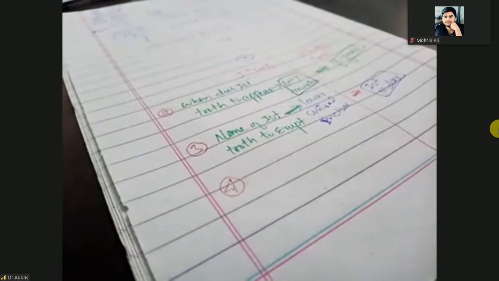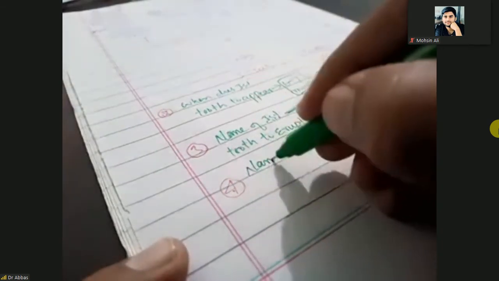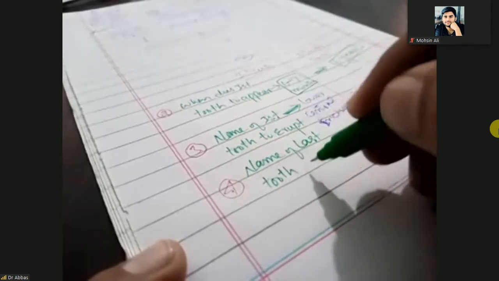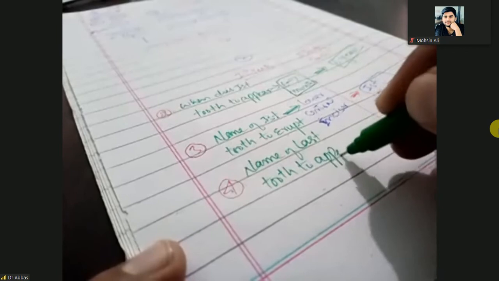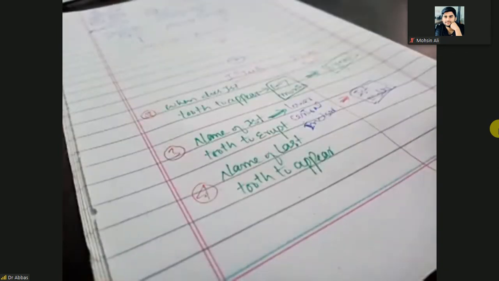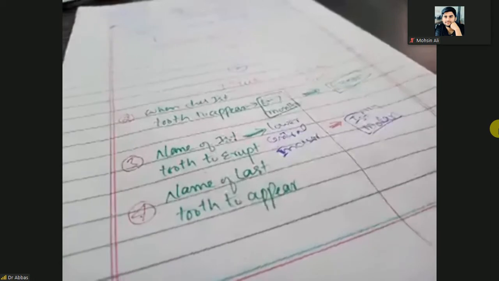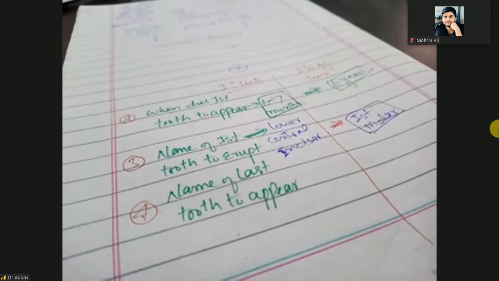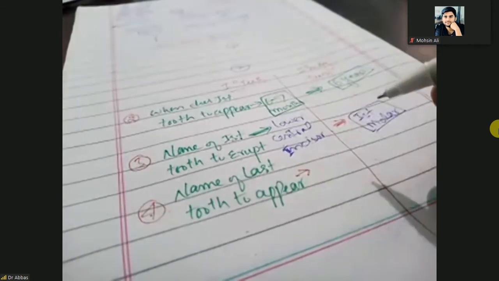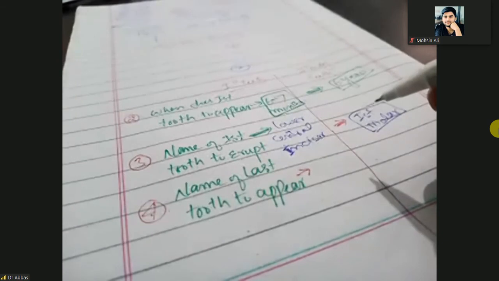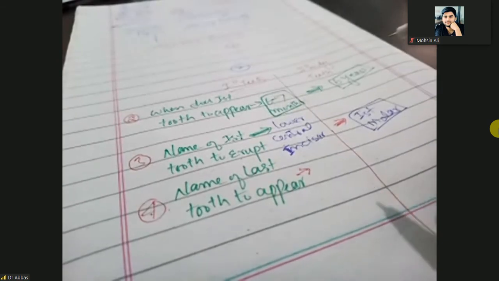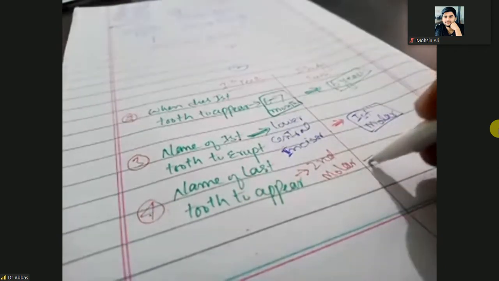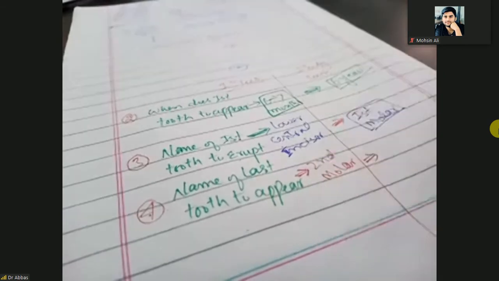What is the name of the last tooth to appear? The first tooth is the lower central incisor, and the first molar. The last tooth to appear in primary dentation is the second molar, but in secondary dentation, it is the third molar.